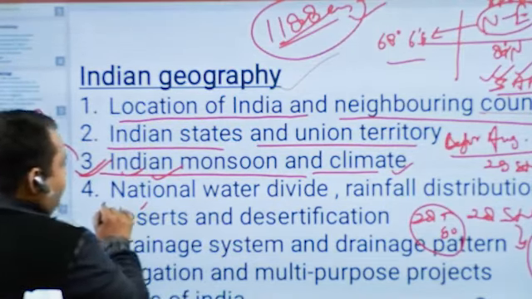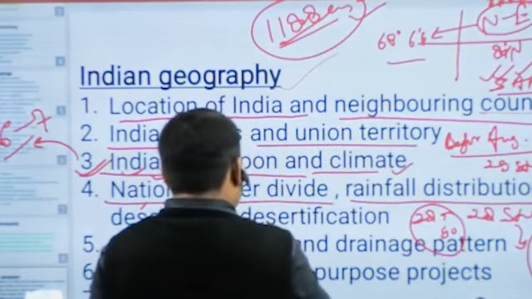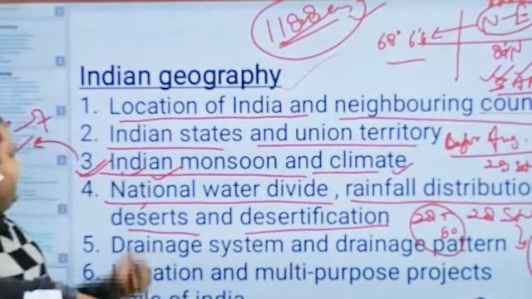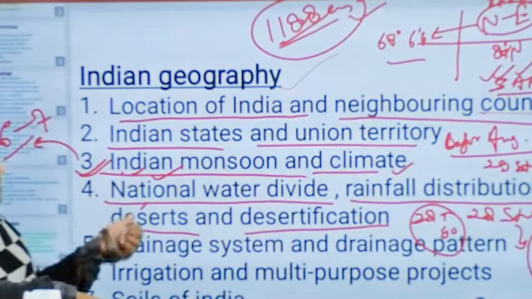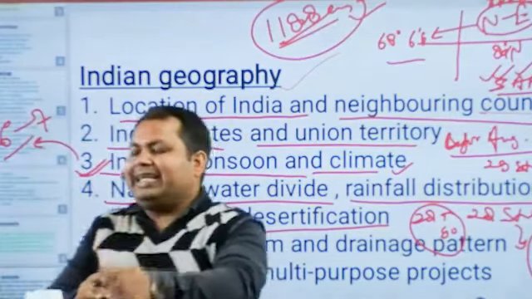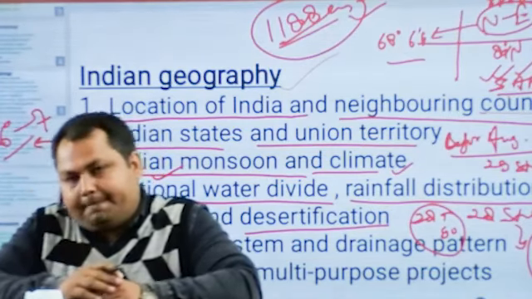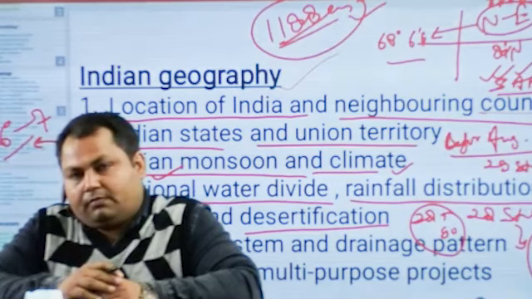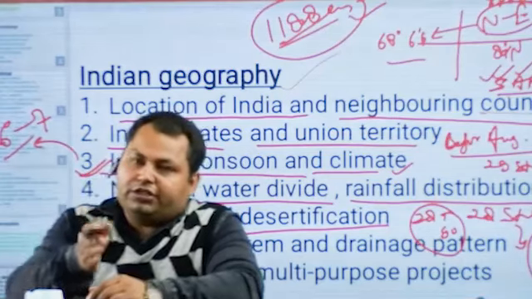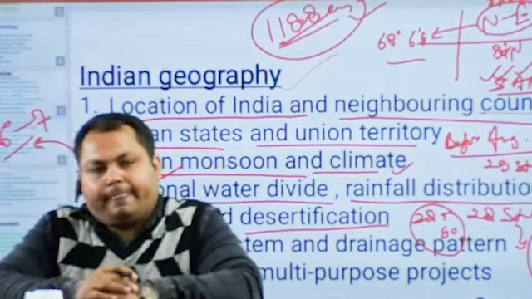The next topics are national water divide, rainfall distribution, deserts, desertification. These are the topics to be studied at the fourth point. What is the national water divide? National water divide is an imaginary line formed by joining the highest altitudes extending from north to south in India.